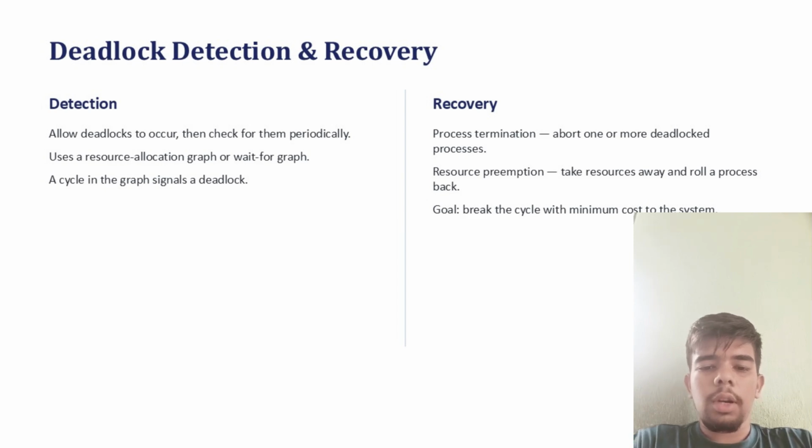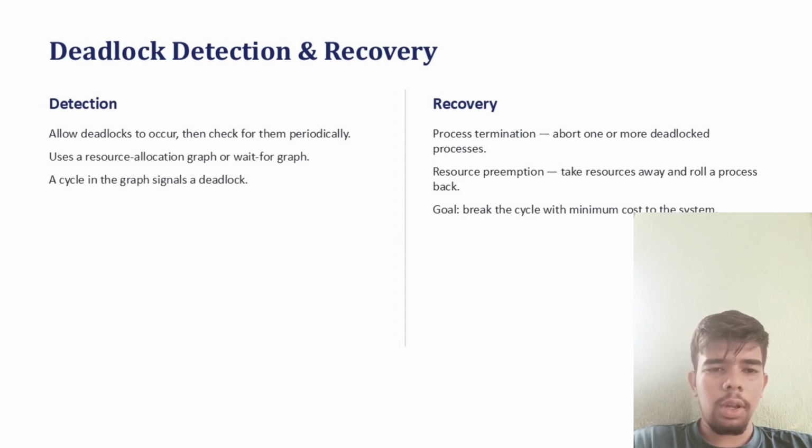Another important part of deadlock is deadlock detection and deadlock recovery. Let's talk about deadlock detection first. Deadlock detection allows deadlock to occur, then checks for it periodically, using a resource allocation graph or a wait-for graph. A cycle in the graph signals a deadlock.